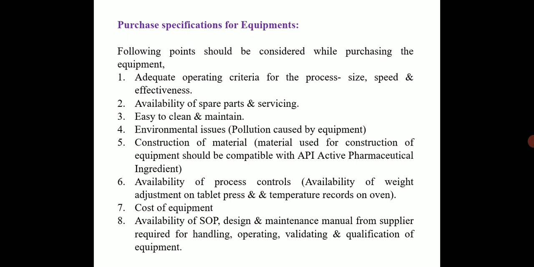Next, the cost of the equipment should be cheap. SOPs, design and maintenance manuals should be available from the supplier for handling, operating, validating and qualification of the equipment. So all these points we have to see.